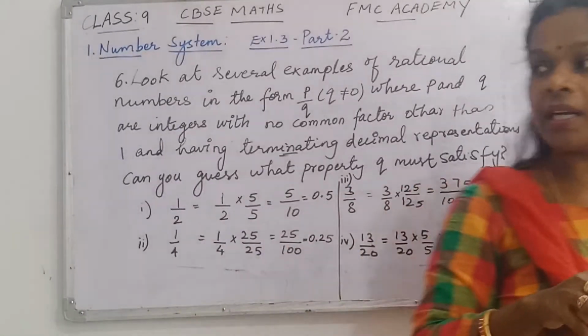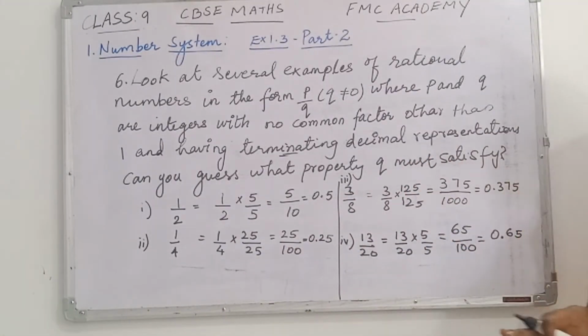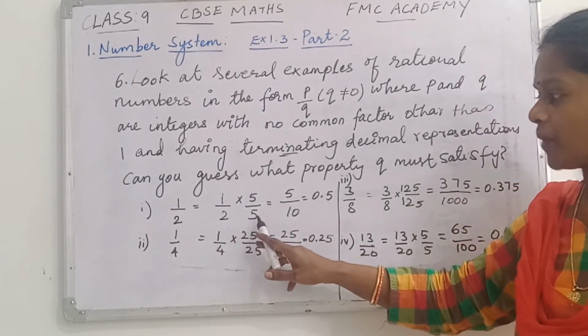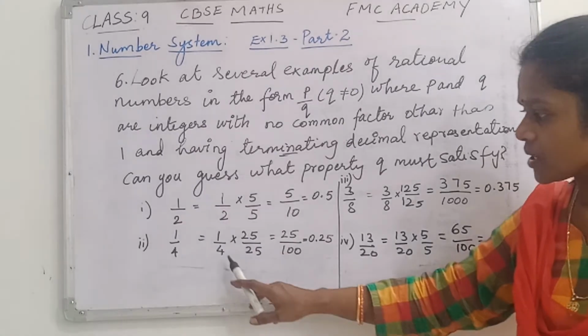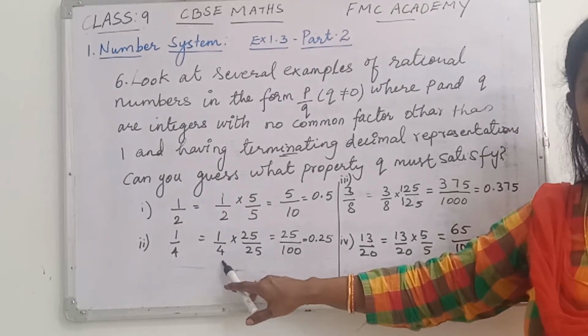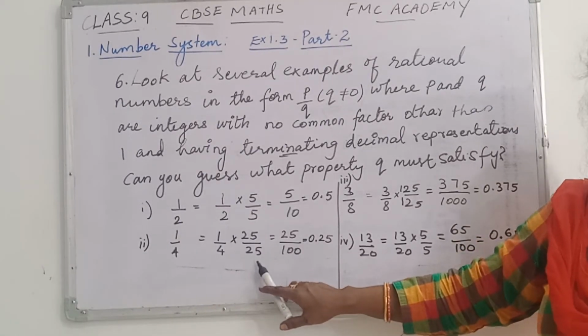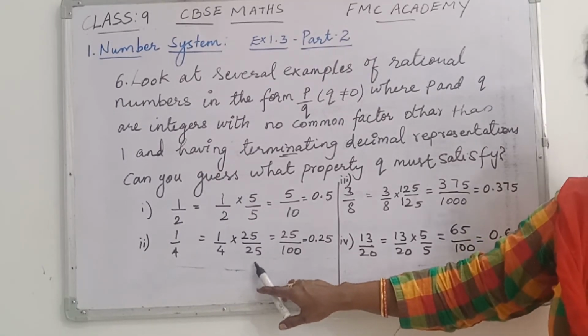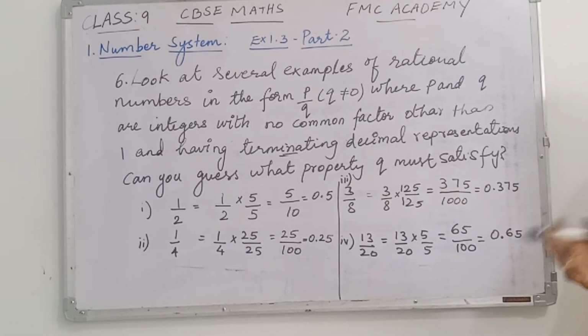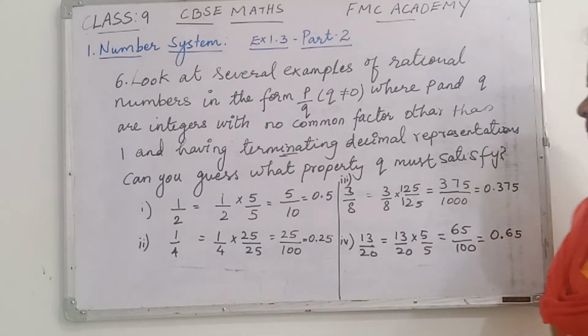In the terminating decimal, just observe the denominator. Suppose in the first case, here 2 is there and here 5 is there, 2 and 5. Next, in the second number, this can be written as 2 2s are 4, and this 25 can be written as 5 5s are 25. So here also the denominator has only 2 and 5, multiples of 2 and multiples of 5.